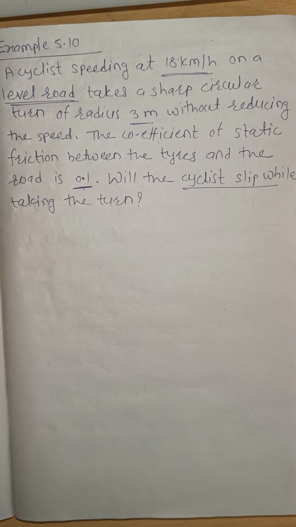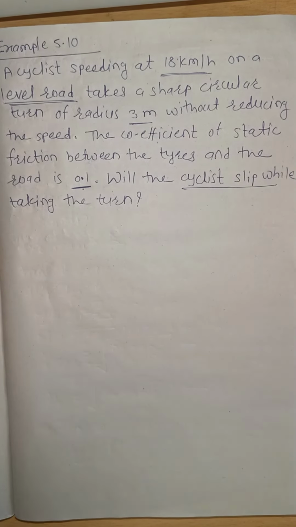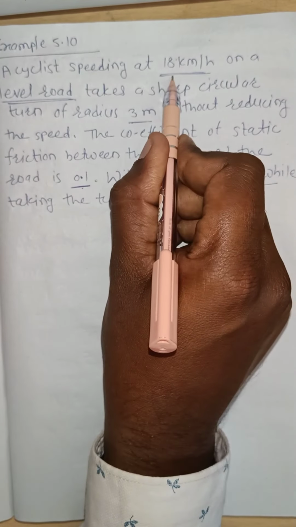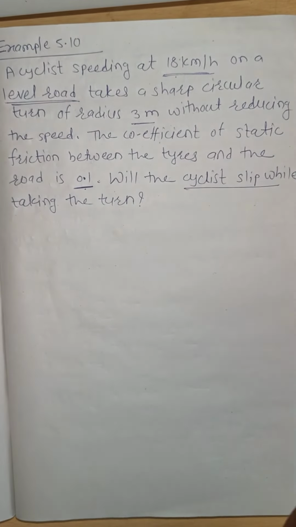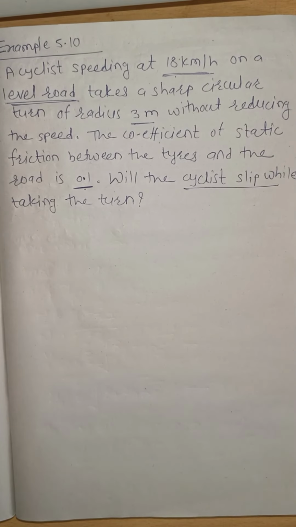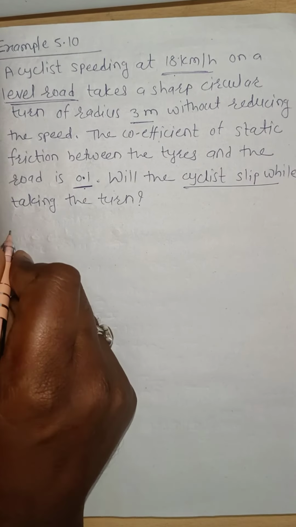Okay, how to determine whether he can safely take a turn or whether he will slip down? How can you judge? You can find out the maximum speed limit on a level road. If the speed of the cyclist is less than the maximum speed, he can take a safe turn. If the speed of the cyclist is more than the maximum speed limit, then the cyclist slips down.